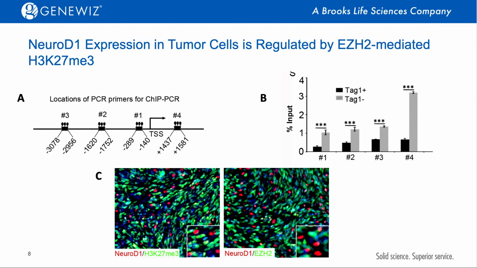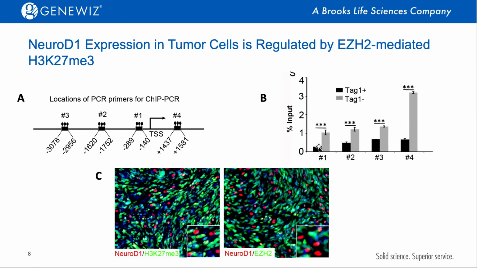We then studied the epigenetic regulation of NeuroD1 expression in tumor cells. As you can see here, we performed ChIP-PCR to analyze the enrichment of H3K27 trimethylation in the promoter or enhancer region of NeuroD1 in tumor cells.